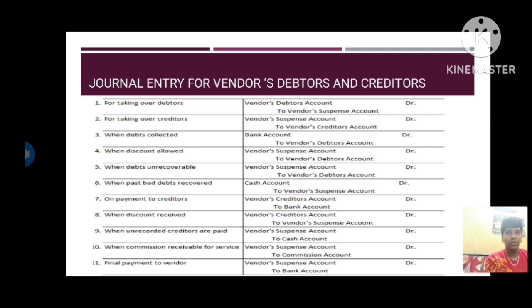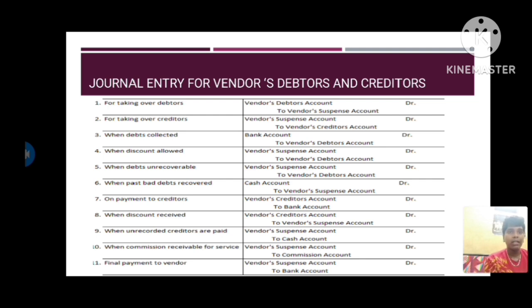First, for taking over debtors: Vendor Debtors Account debit to Vendor Suspense Account. For taking over creditors: Vendor Suspense Account debit to Vendor Creditors Account. When debt is collected: Bank Account debit to Vendor Debtors Account. When discount is allowed: Vendor Suspense Account debit to Vendor Debtors Account. When debt is unrecoverable: Vendor Suspense Account debit to Vendor Debtors Account.